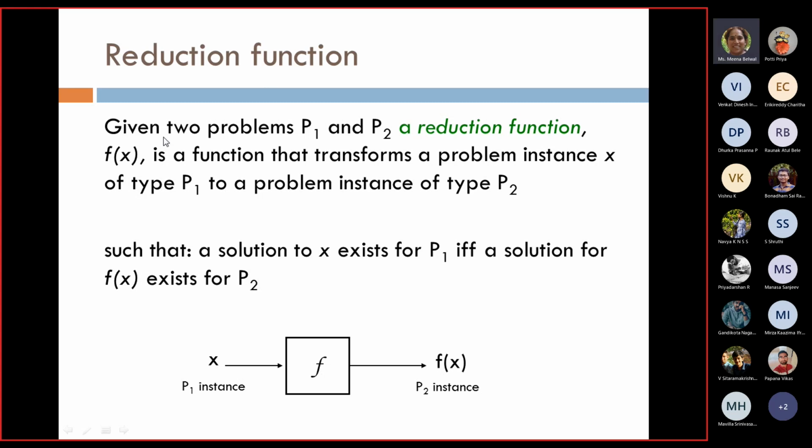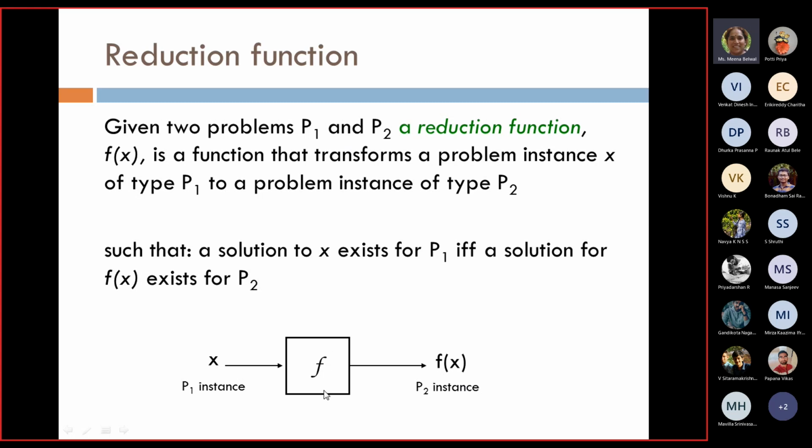Given two problems P1 and P2, we have also been given a reduction function f(x). What is a reduction function? f(x) is a function that transforms a problem instance x of type P1 to a problem instance of type P2.